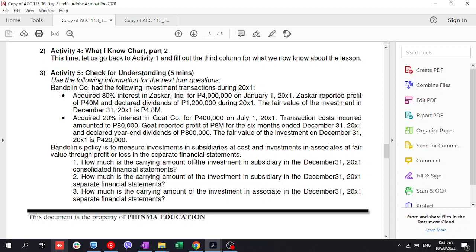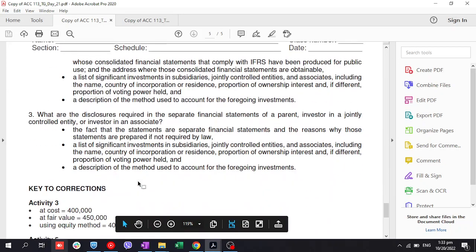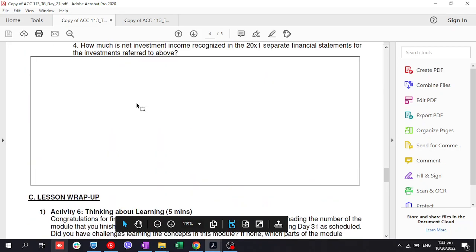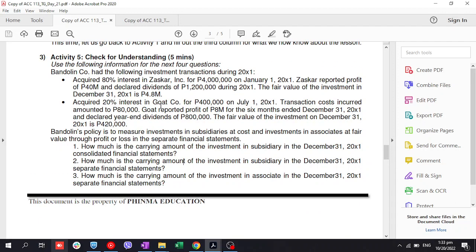Si investment in subsidiary naka-measured siya at cost. Tapos naman si investment in associate naka-measured siya at fair value. Sige. How much is the carrying amount of investment in subsidiary in December 31, 20x1 in consolidated financial statement? Anong sagot? Malamang edi 0. Chinek ko rin para sure. Pero 0 syempre. Kasi pag kinonsolidate sa consolidated financial statement, yung investment in subsidiary account is eliminated. Tama? Kasi wala kang investment, yung assets and liabilities mo ay i-assume ng entity, 'di ba? So, pasa ko na yung number 1.